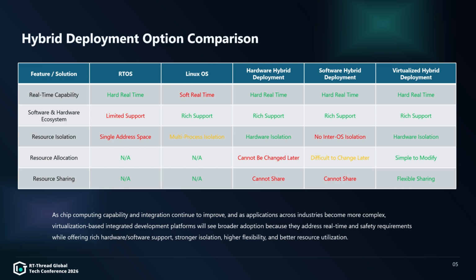Next are three hybrid deployment methods. The first one is hardware-based hybrid deployment. This method assigns different functions to different hardware. For example, one processor is responsible for complex computing, and another MCU is responsible for real-time control. Its advantage is hard real-time capability and rich ecosystem support. Its limitation is also clear. Resource isolation is at the physical hardware level. Resources cannot be directly shared, and later resource adjustment is difficult because the hardware architecture is already fixed.